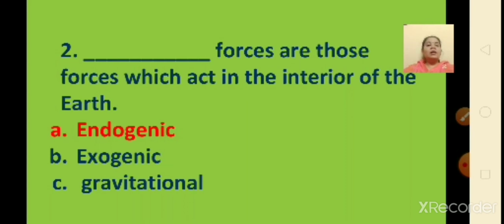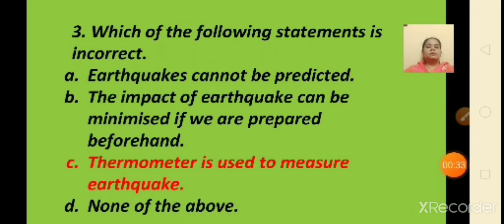So, endogenic forces are those which act in the interior of the earth. Which of the following statements is incorrect? Earthquakes cannot be predicted. The impact of earthquake can be minimized if we are prepared beforehand. Thermometer is used to measure earthquake. And the last one, D, is none of the above. So the correct answer here is: thermometer is used to measure earthquake.